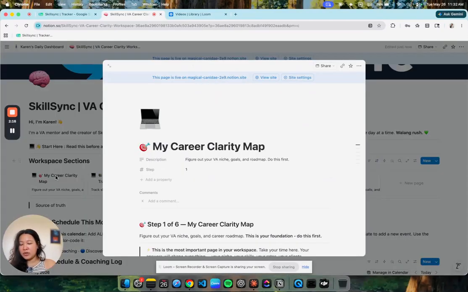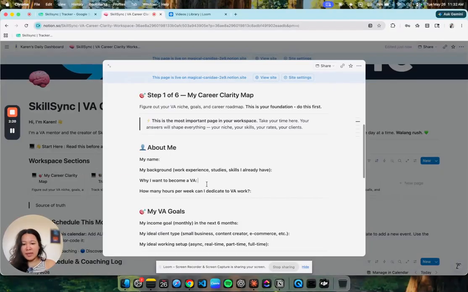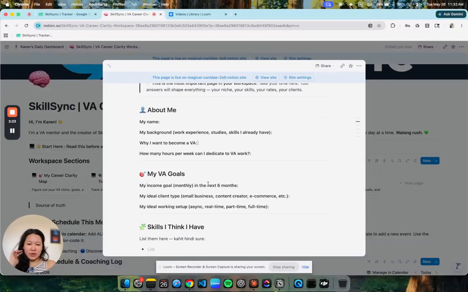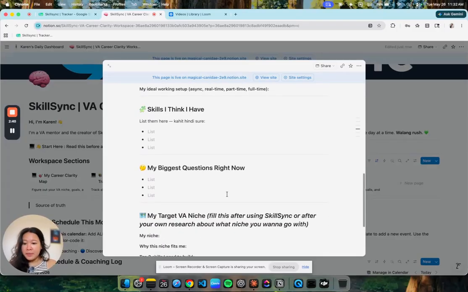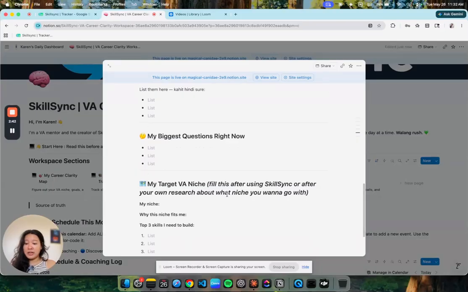Just an example. You can yung pangalan mo dyan, ano yung gusto mong maging, bakit, ganito, ganyan, magkano yung income na gusto mo. So that you have something to look back to and then something to reflect on, like for example, after a month and then you're already earning 6 digits, you can come back here and be like, wow, I did it. Skills that you have or skills you think that you have, lalagay mo dyan. Your biggest question right now, so babalikan mo to lagi.